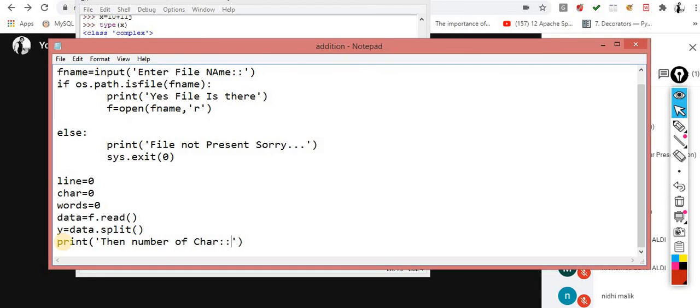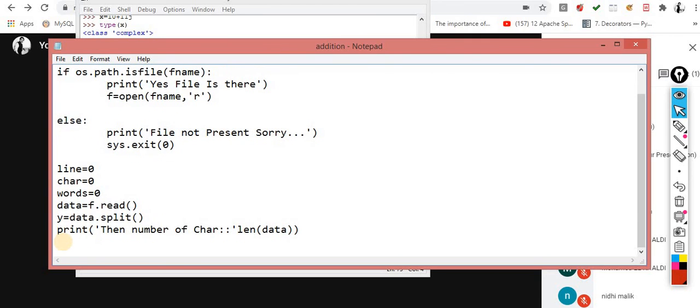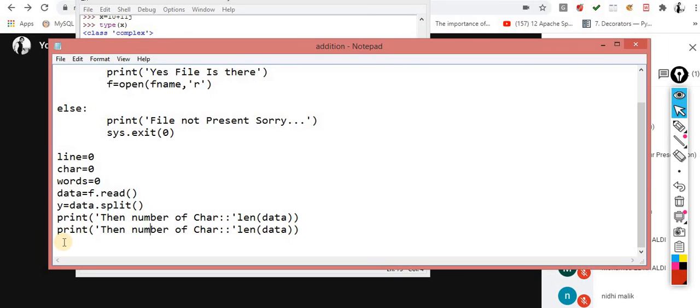Characters are the len of data, and then print the number of words. That means the len of y. Now before that, I just print the y, so the picture would be more clear.